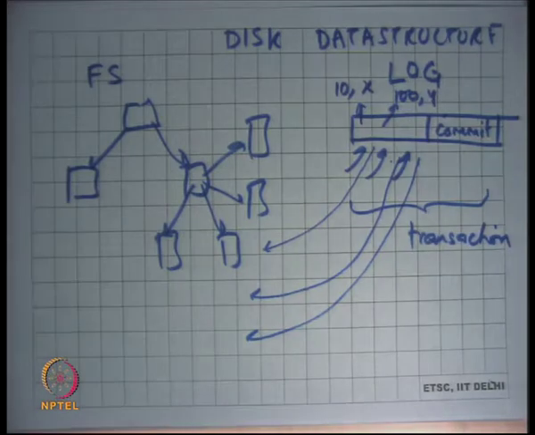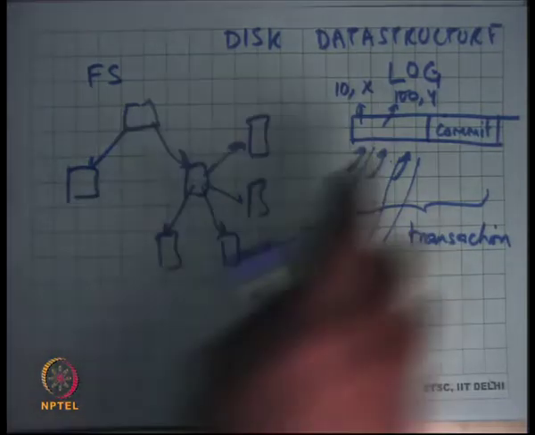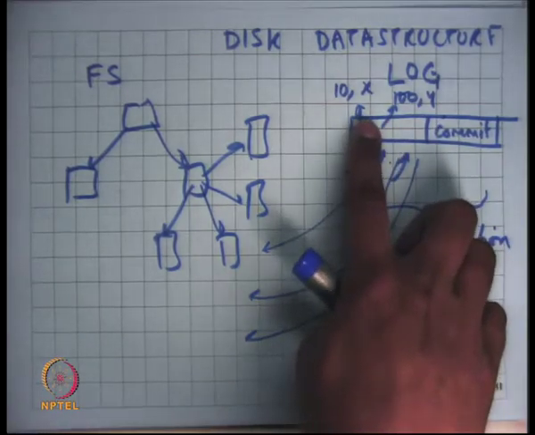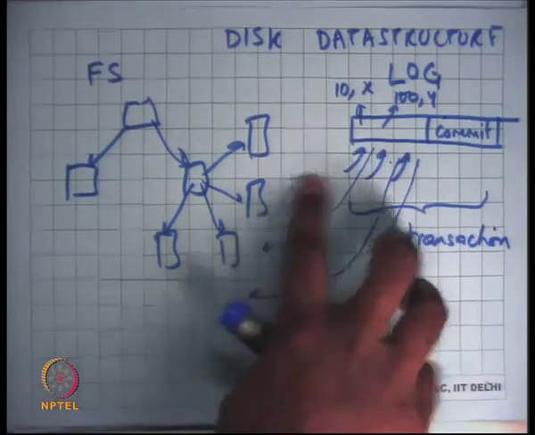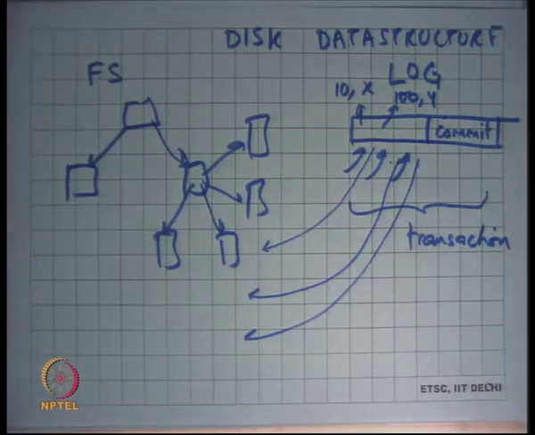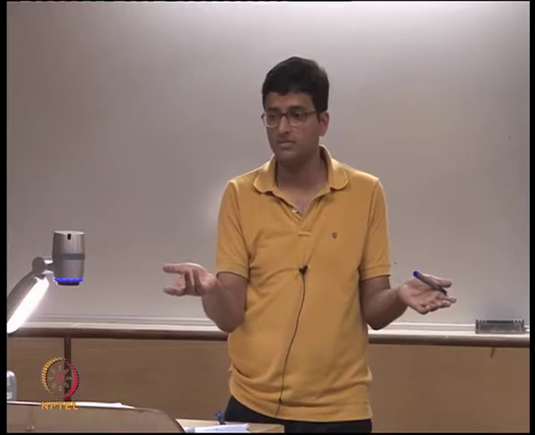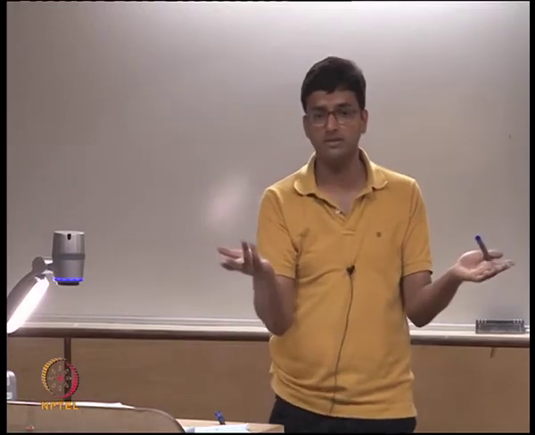What happens if the crash happens in the middle of application of this log to the file system? So let's say I've written the commit record. After that, I was asynchronously writing block 10, and before I could write block 100, there's a power failure. No problem. At recovery time, you will again write 10, but with the same contents. You will just overwrite the 10 again, but with the same contents. That's no problem either.